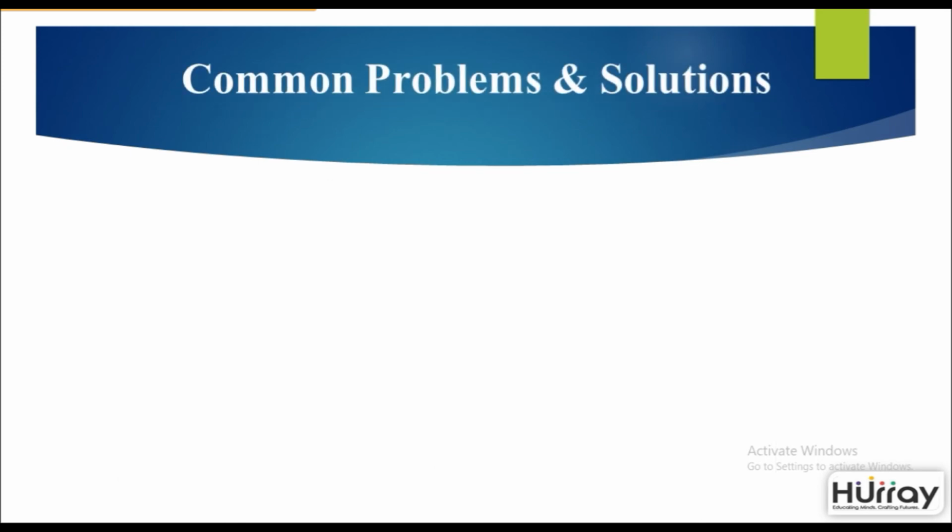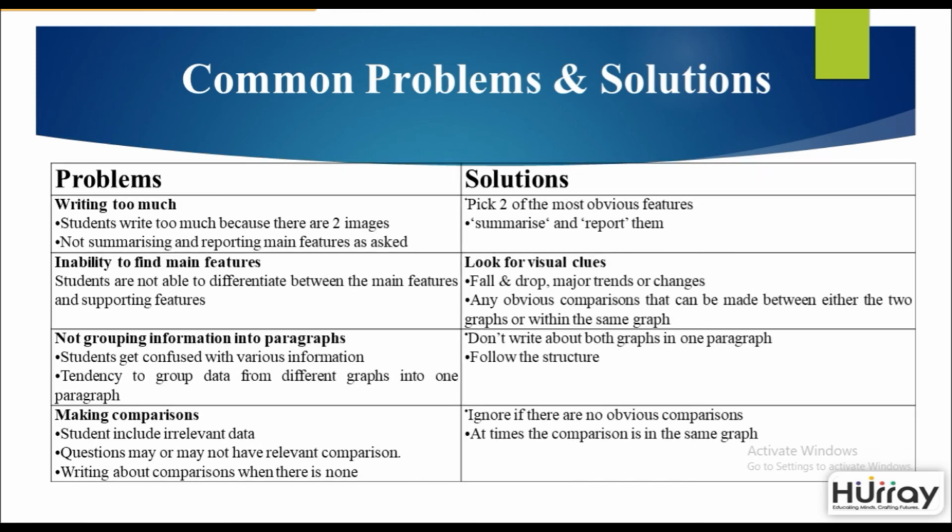Now, there are often problems that students face. So below are listed some common problems as well as solutions to those problems. What do you do when you write too much? Mostly students are found to be writing too much because there are two images. So they feel that they should include each and everything, and that results in a very long piece of writing, and you could lose the coherence in such a situation.